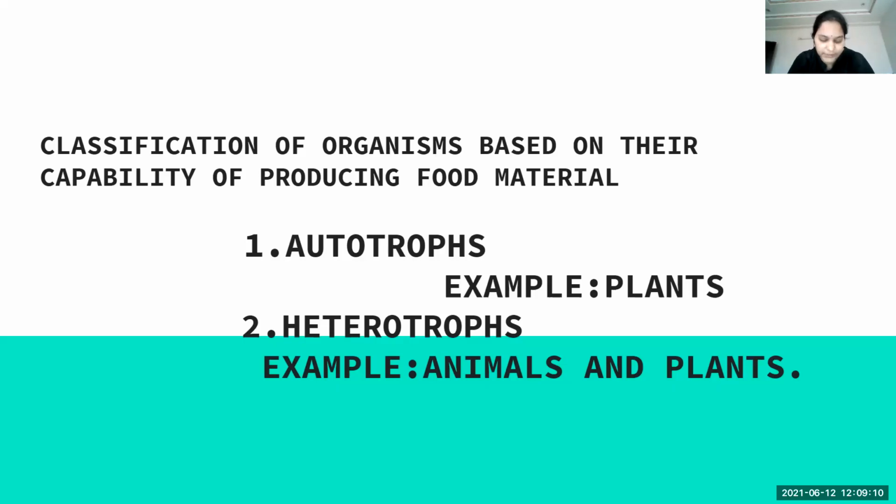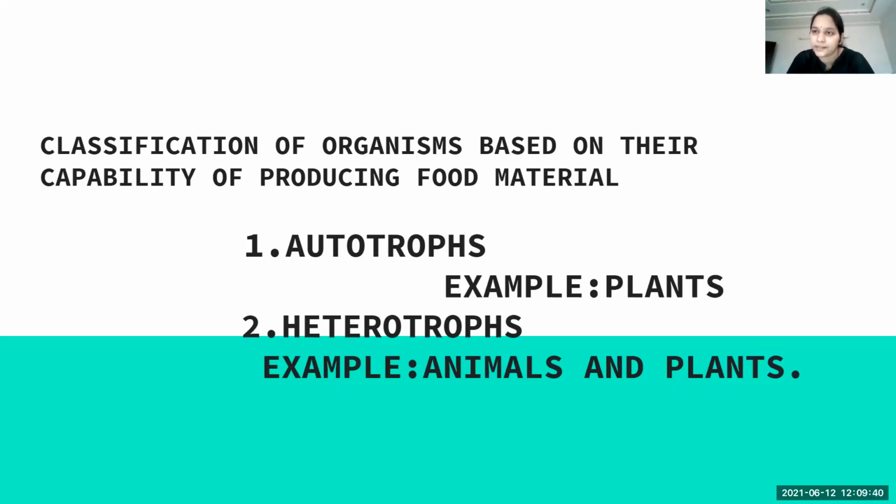If an organism is capable of producing their own food material, then those organisms are called autotrophs. Yes, right. Very good. Plants are examples of autotrophs.